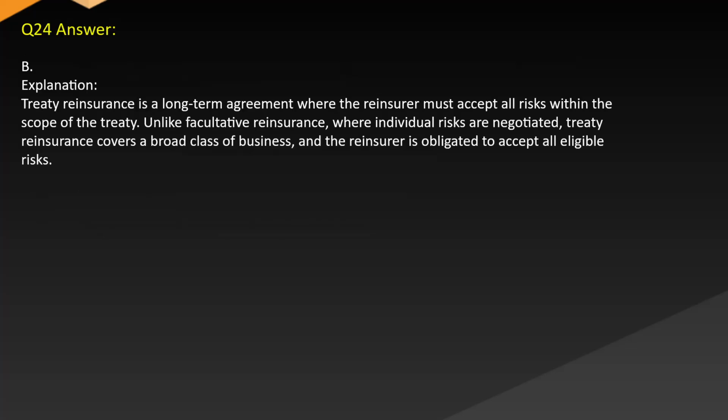Answer B. Explanation. Treaty reinsurance is a long-term agreement where a reinsurer must accept all risks within the scope of the treaty. Unlike facultative reinsurance, where individual risks are negotiated, treaty reinsurance covers a broad class of business and the reinsurer is obligated to accept all eligible risks.